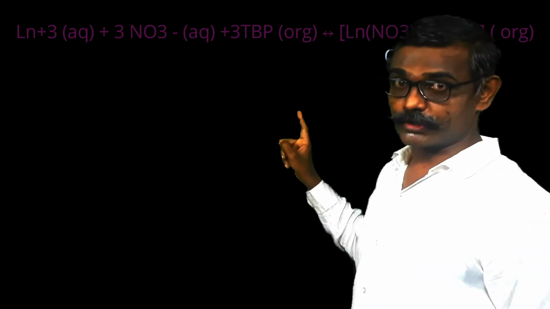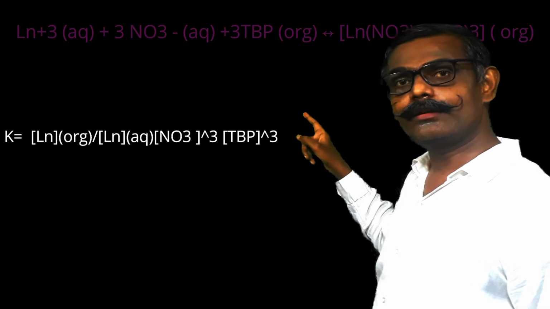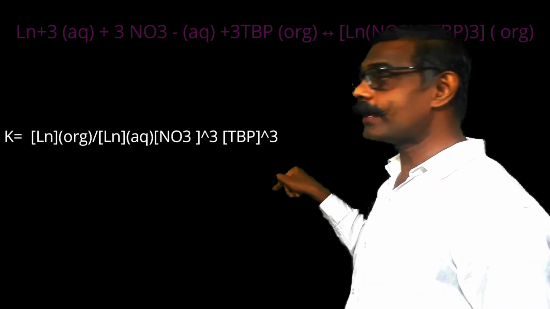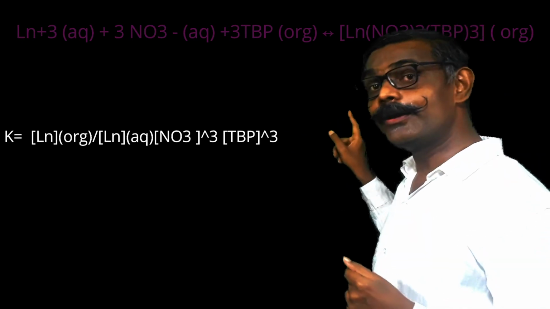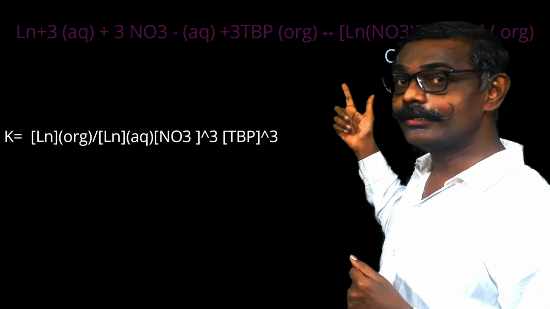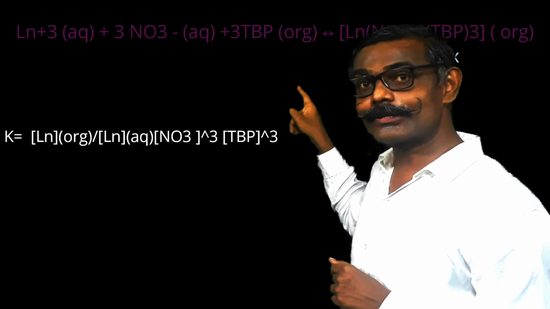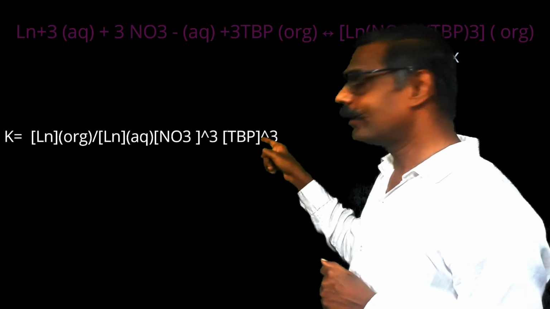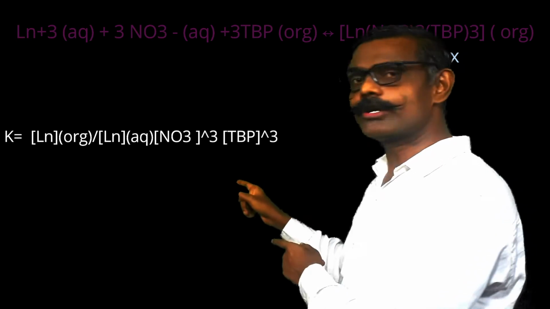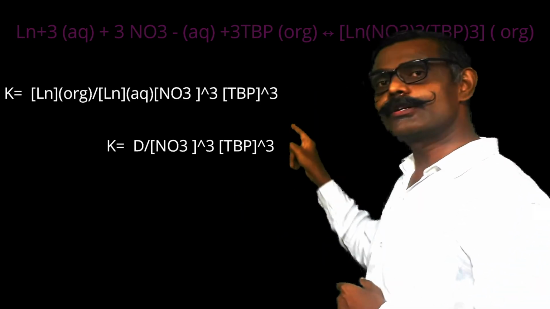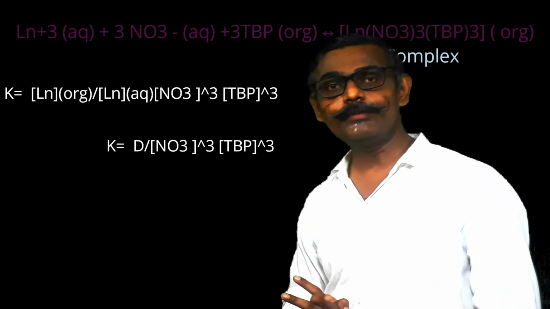So here the formation constant of the complex K is equal to the concentration of lanthanides in organic medium divided by the concentration of lanthanides in aqueous medium, divided by the concentration of nitrate raised to 3, divided by the concentration of TBP raised to 3. But if you note carefully, the concentration of the complex, meaning the concentration of lanthanide in organic medium divided by the concentration of lanthanide in aqueous medium. What is this ratio? Yes, the distribution ratio. So the formation constant K is equal to the distribution ratio D divided by the concentration of nitrate ion raised to 3 and the concentration of TBP raised to 3.